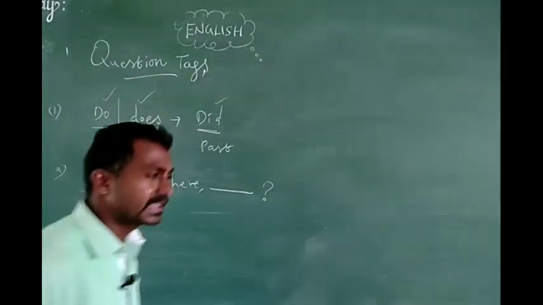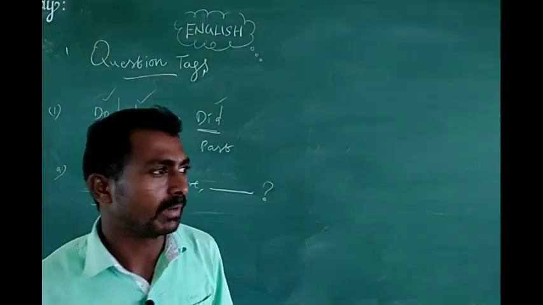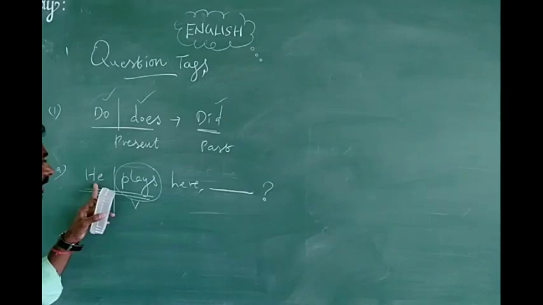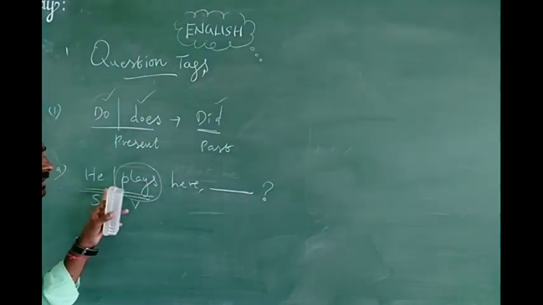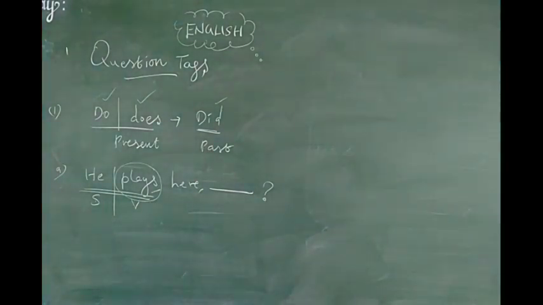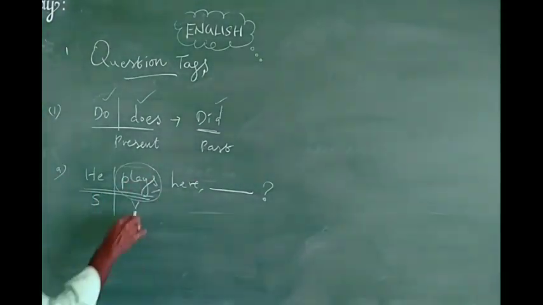Play. Is play the present form or past form? Play is a present tense. Here, he refers to a singular sense. That's why I added the s to the singular verb. He plays. So now how can we write?